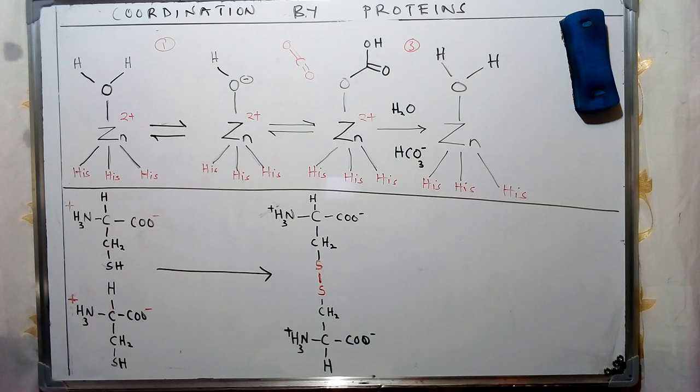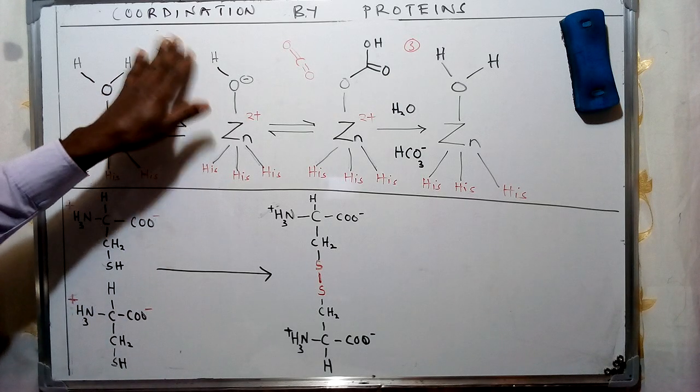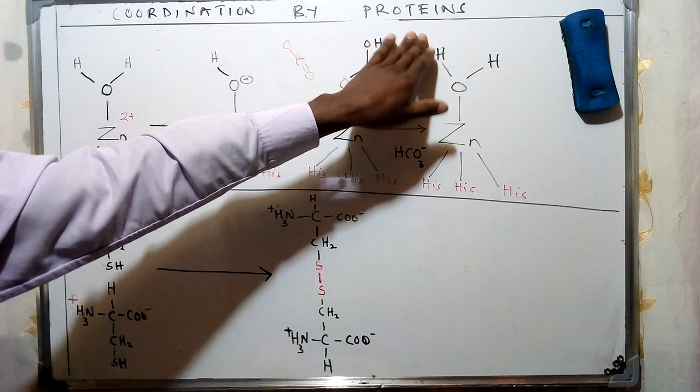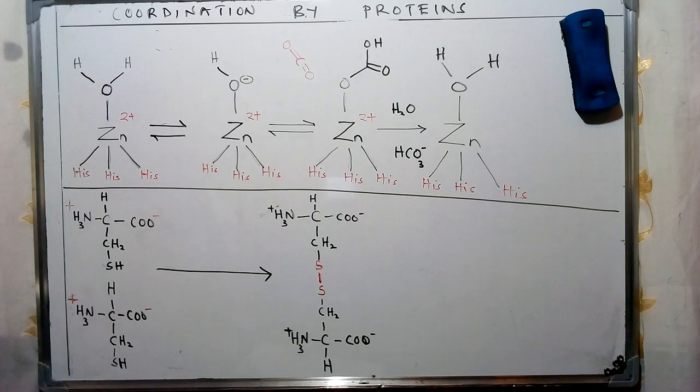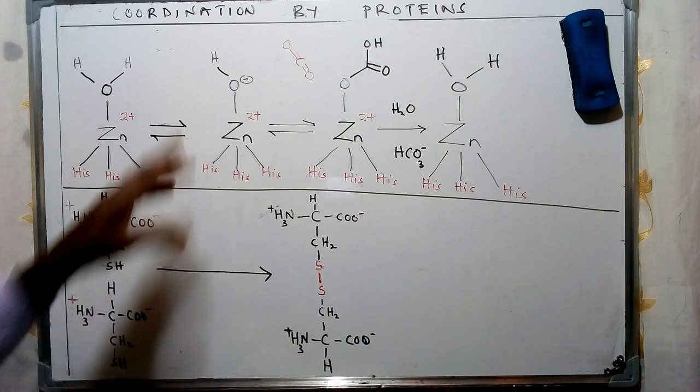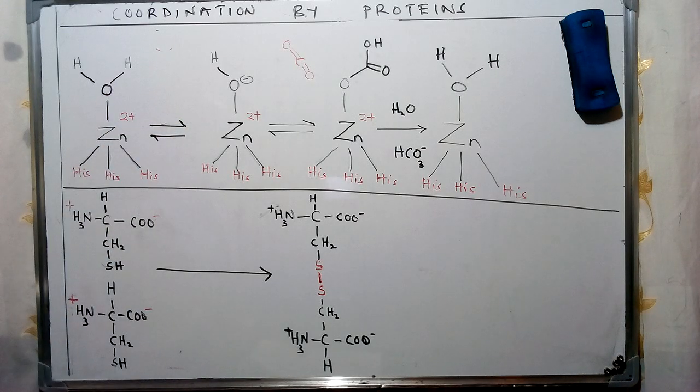Today we're going to look at the second bit of the concept of coordination by proteins. And these are some of the examples of ligands or biological molecules which we said are going to be combining with metals to form some important biocompounds or complexes which are going to be essential in biological systems.